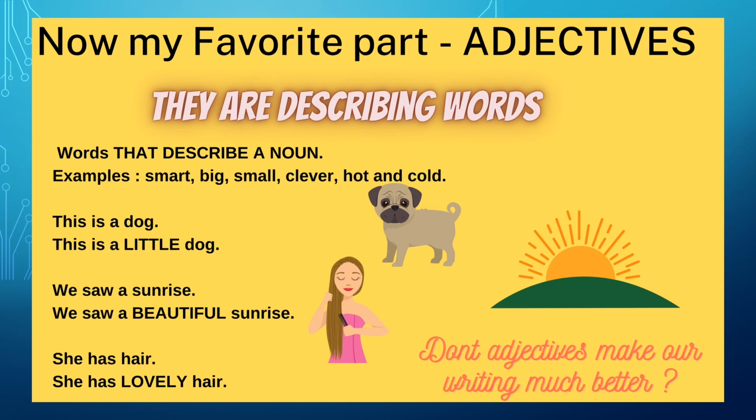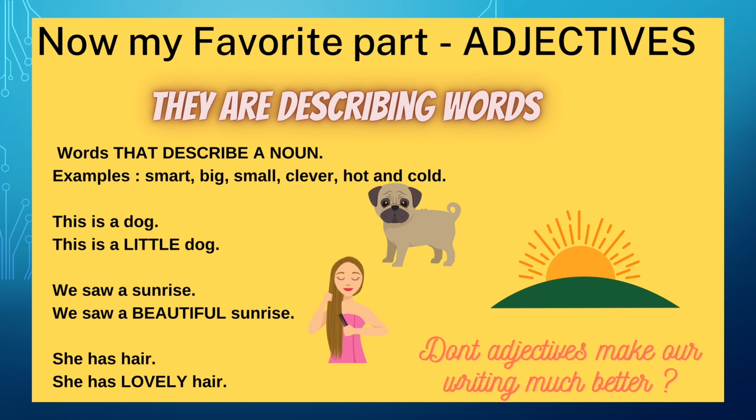Now, move on to my favorite part of grammar. That's adjectives. What are adjectives? They are words that describe a noun. Simply, how do we call them? Describing words. You have to remember these keywords. Okay? Adjectives are describing words. What are the examples? Let's take a look at them. You have a friend. What kind of a friend? Friend is a noun, right? What kind of a friend?